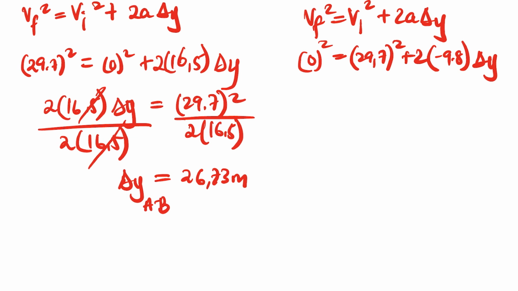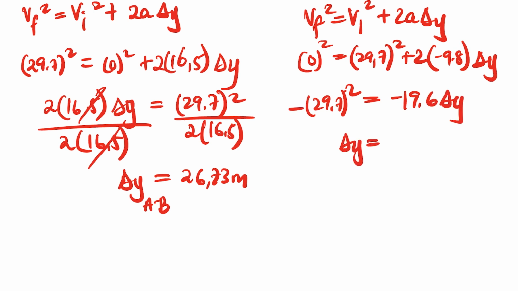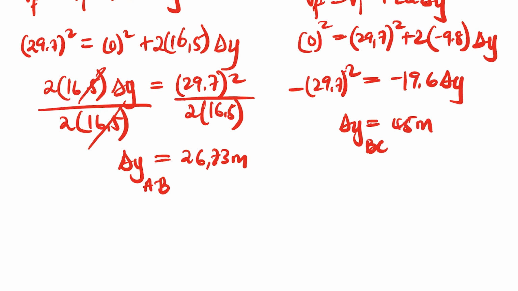So when you do the math here, we're going to have 29.7 squared, and then negative 19.6 change in y, and then your dy, which is your B to C, when you punch that in the calculator, it's going to be 45 meters.